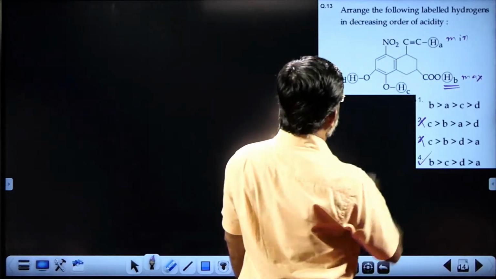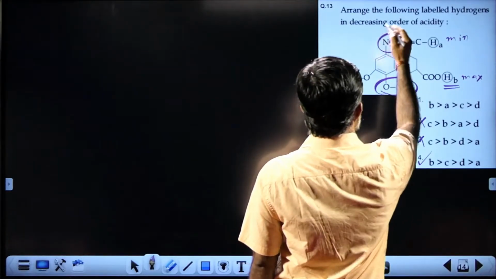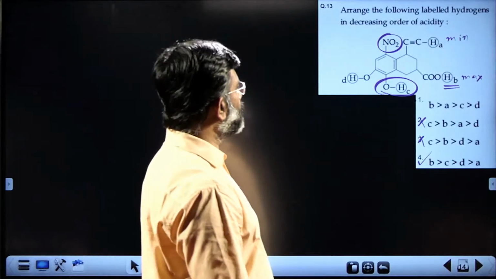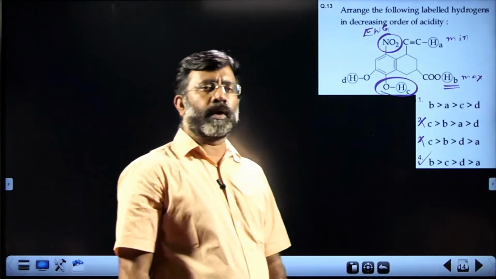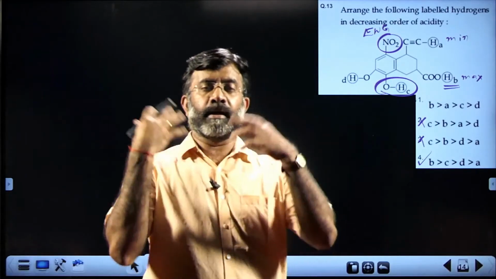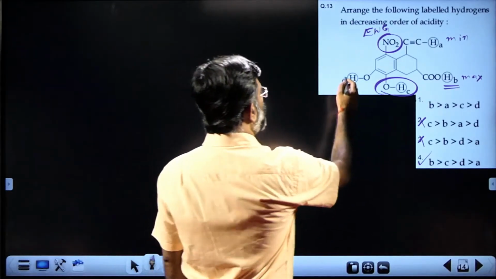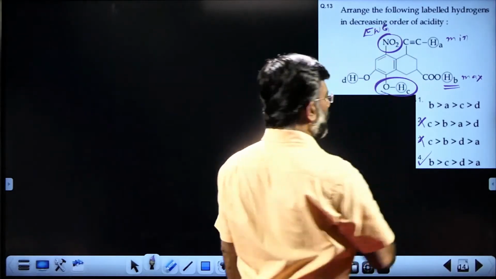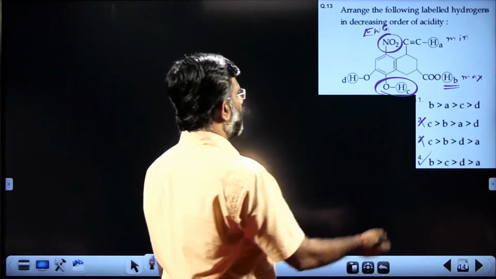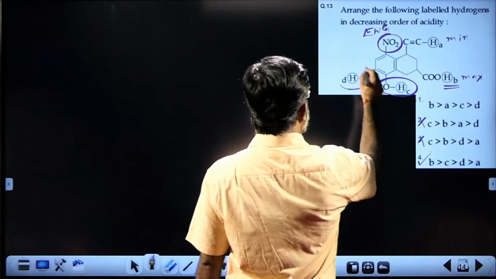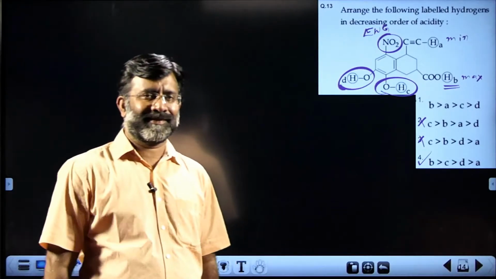Why? Because it is influenced by an electron withdrawing group at the para position. The OH group is influenced by an electron withdrawing group at a para position. I am sure all of you agree. The presence of an electron withdrawing group increases the acidic character, especially at a para position. While this also has an electron withdrawing group, it is at a meta position. At a meta position, electronic effects are less influential. All of you know. So after B, it will be C, then D, and minimum it will be A. Hence the answer. Next.